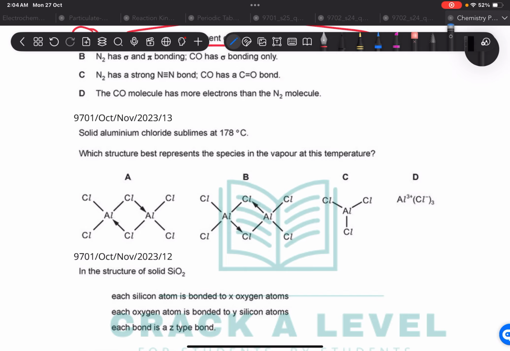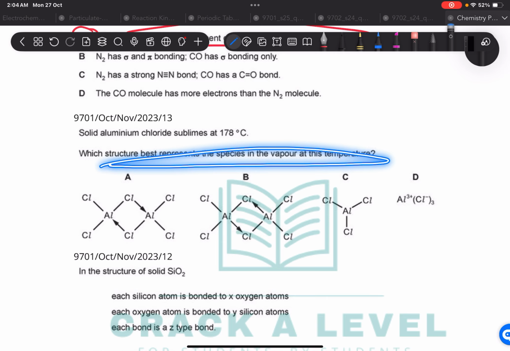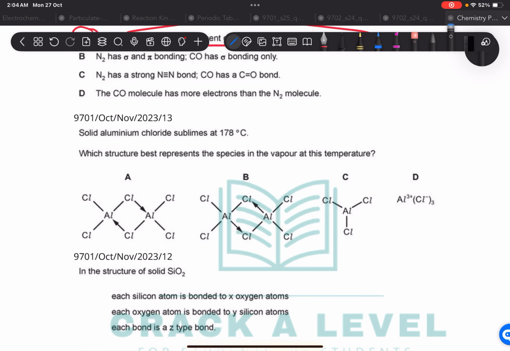Okay, solid aluminum chloride sublimes at this temperature. Which structure best describes the species in the vapor at this temperature? Okay, so I have to show the dative bonding. It's not from aluminum to chlorine, it's from chlorine to aluminum. So that's very easy. It's going to be option A.